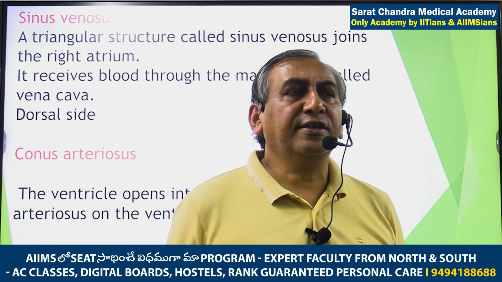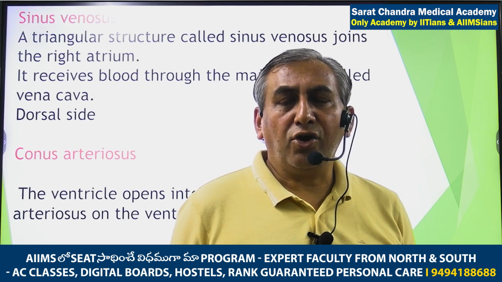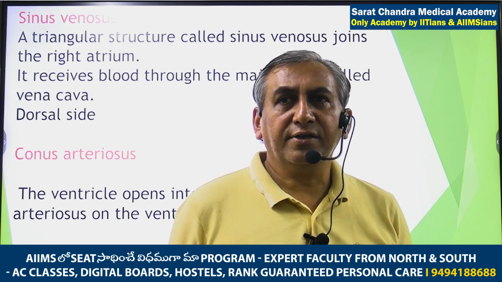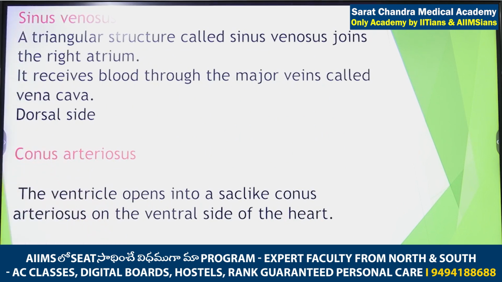Sinus venosus is a triangular shaped structure present on the dorsal side of the heart. What is not written in NCERT? The word dorsal is not written. Okay, please add it.